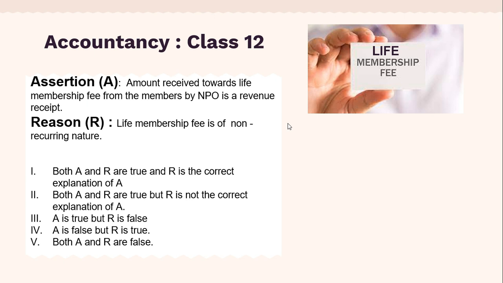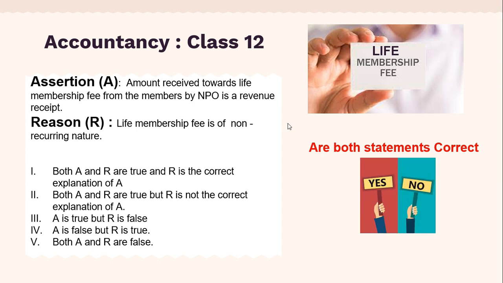So again, these 5 alternatives are given. First, we have to check, are both statements correct or not? So let us see the first statement. Assertion: amount received towards life membership fee from members of NPO is a revenue receipt. This statement is false because it is not a revenue receipt, it is a capital receipt.